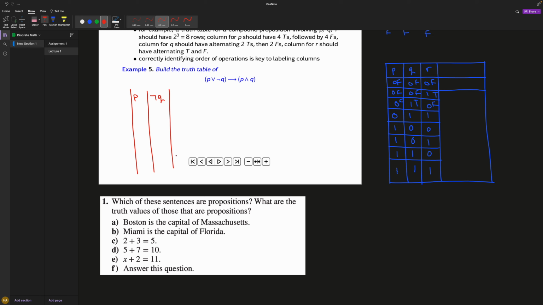Now you want to break it down into smaller problems. So we have this as one problem, or even smaller: this will be Q, this will be not Q. That's one problem. Then you can group this whole thing together, which will be P or not Q. Then we group this together. You just break it down into small pieces, and then do the whole thing, which is P or not Q, then P and Q.